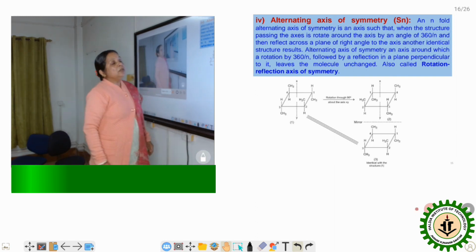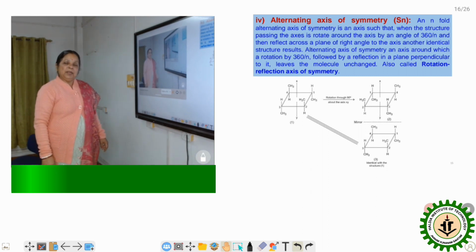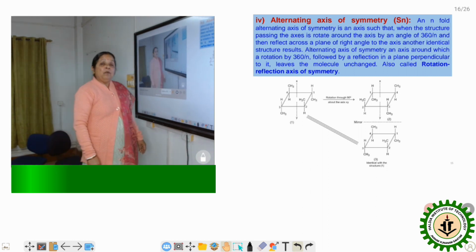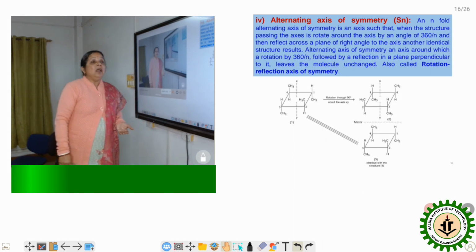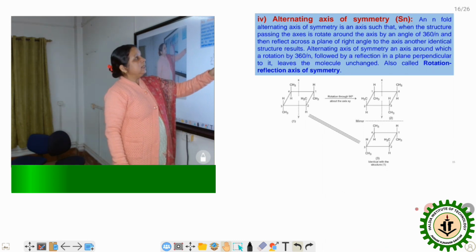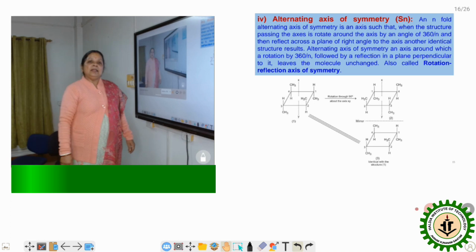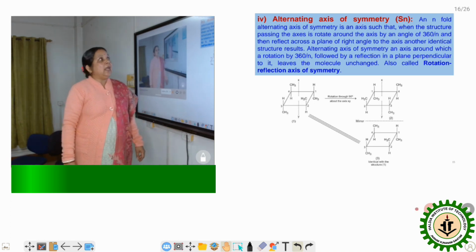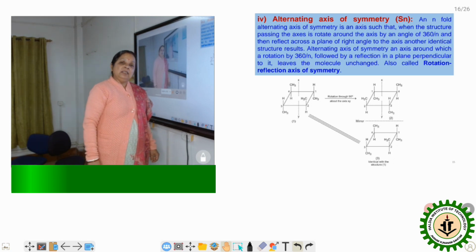As they are the same, we can say the compound has an alternating axis of symmetry present. Now n is the fold, so there must be an angle of rotation. Here the angle of rotation is 90 degrees, so n is equal to 360 divided by 90, which is 4. So we can say that the compound has a 4-fold alternating axis of symmetry.